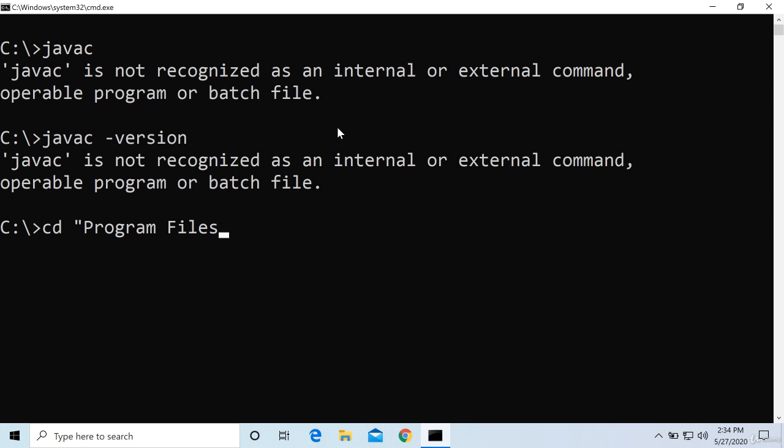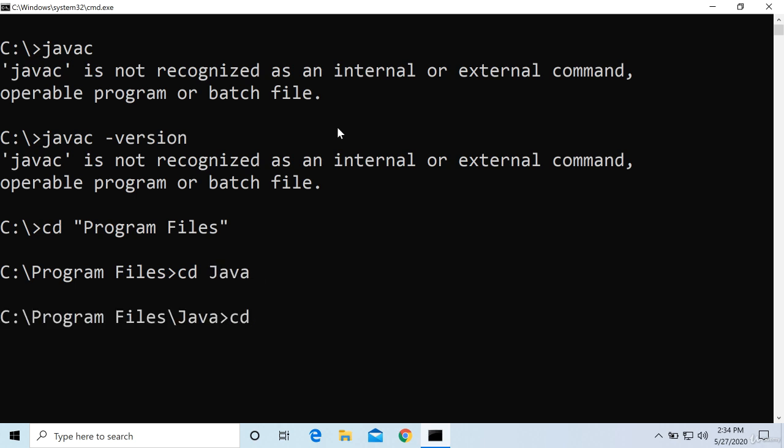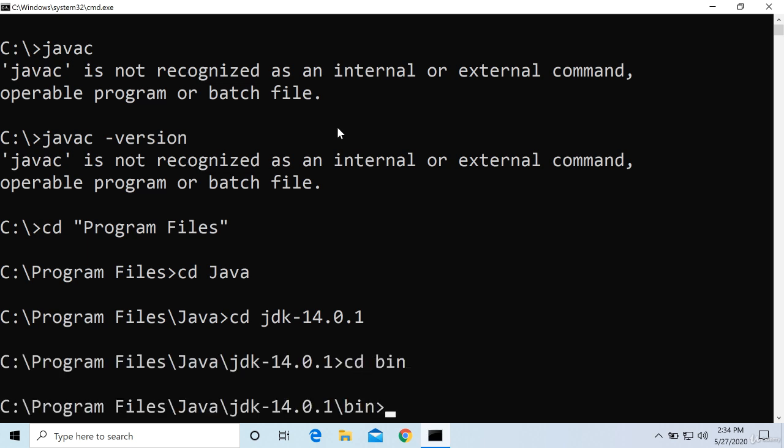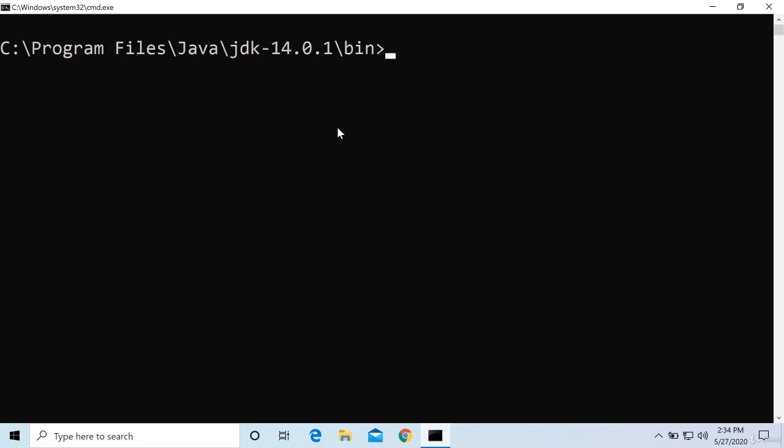So where actually Java is installed, it is installed inside Program Files, right? So I will go into that folder, cd p, press tab, it will automatically take that, then enter cj, press tab key, it will automatically take the folder name. So I'm entering into that Java folder, okay, JDK, then bin. Now I will clear the screen. So here I am inside that same path which we have seen just now, JDK 14 and bin. And inside this, if I say javac hyphen version,